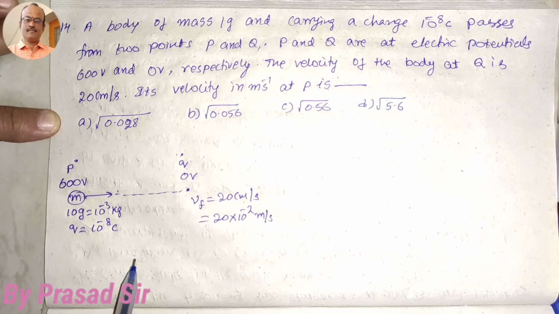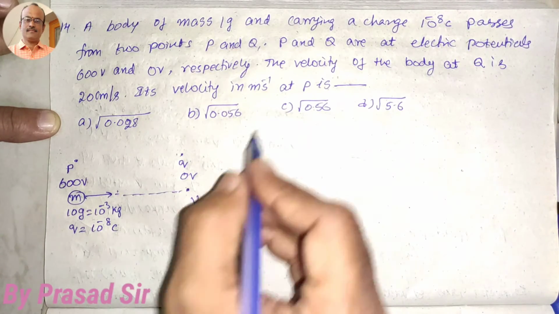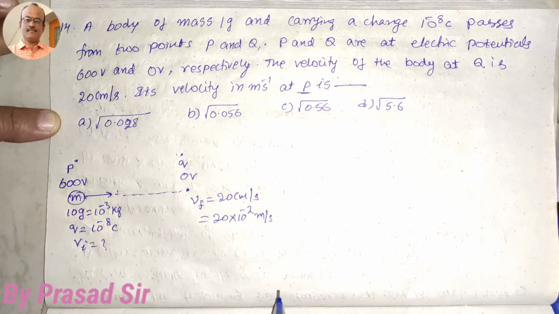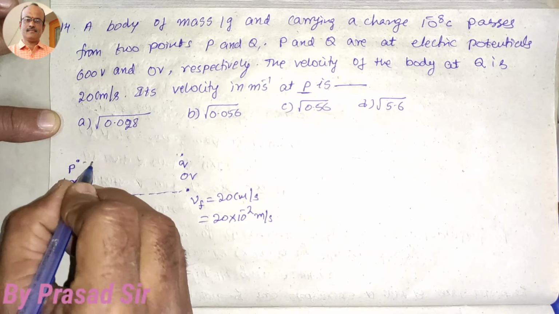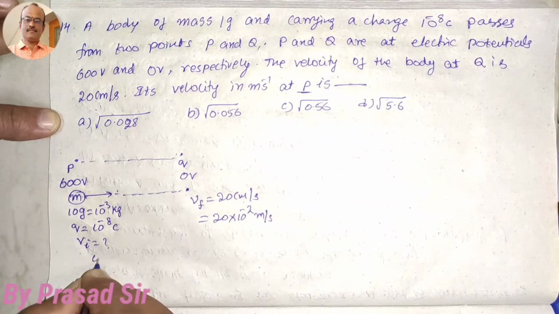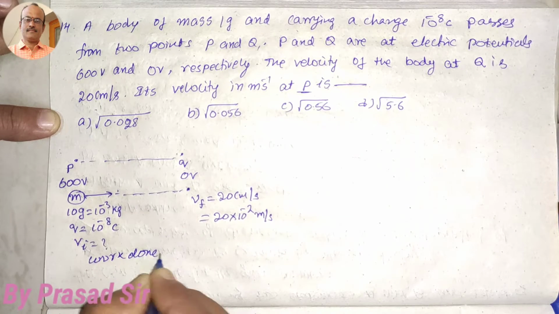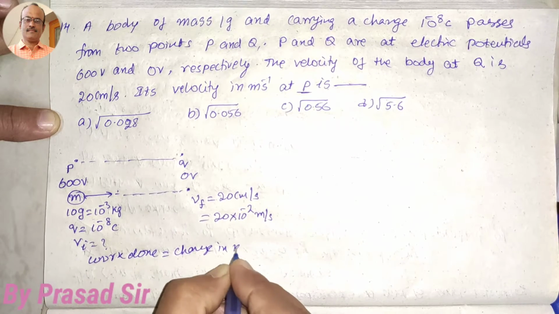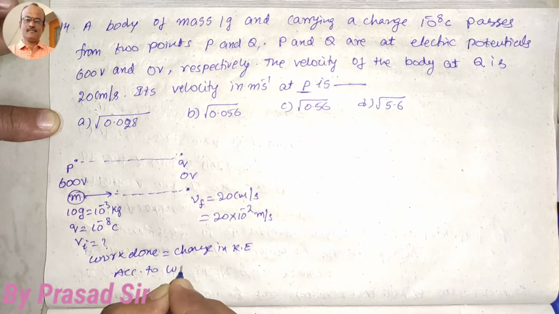But which one do we want to calculate? Velocity of body at Q is given; its velocity in meters per second at P is required. So that means V initial is required. To calculate V initial, charge is moving from P to Q, so some amount of work should be done. Work done is equal to change in kinetic energy, according to the work energy theorem.